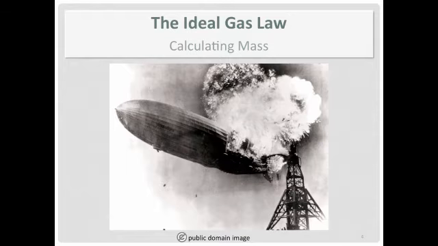It caught on fire, and it quickly spread throughout the hydrogen gas. And that sample of hydrogen gas combusted in less than 2 minutes. I've read that it took approximately 90 seconds to burn that gas up. So that's the problem with using hydrogen gas as your lifting gas.